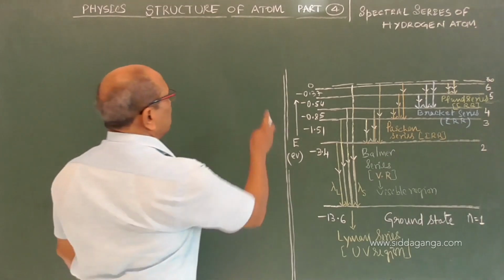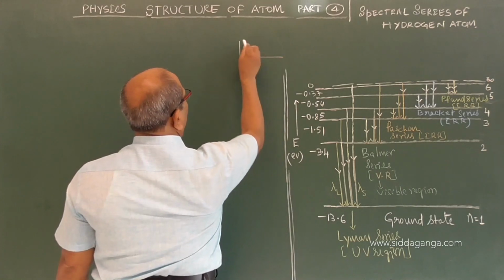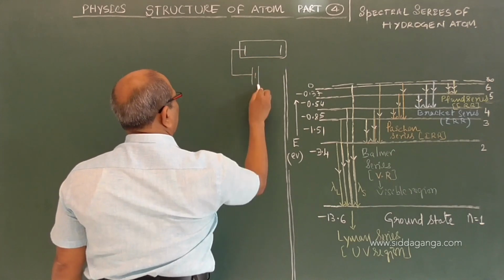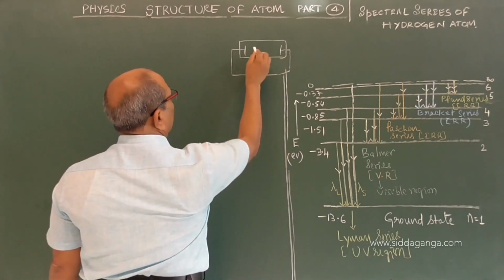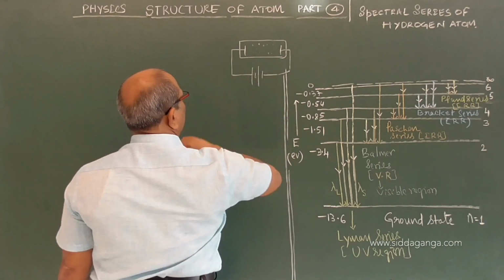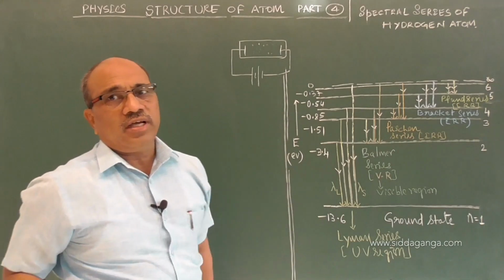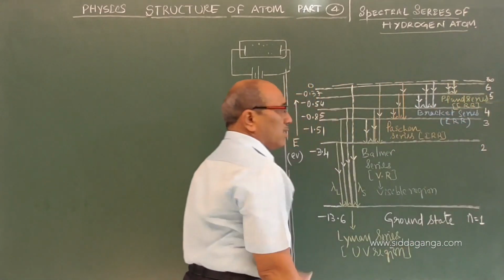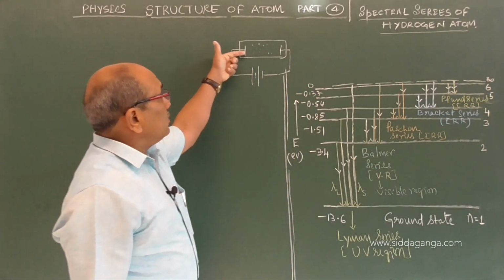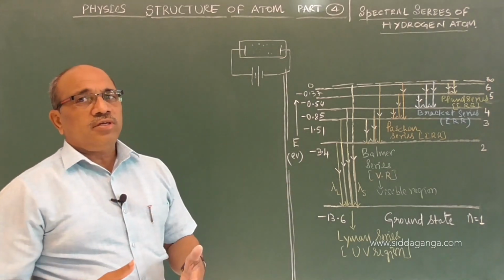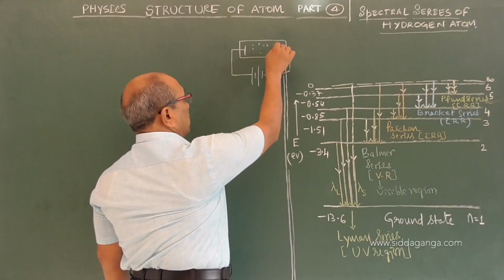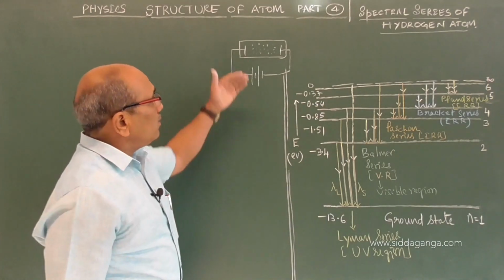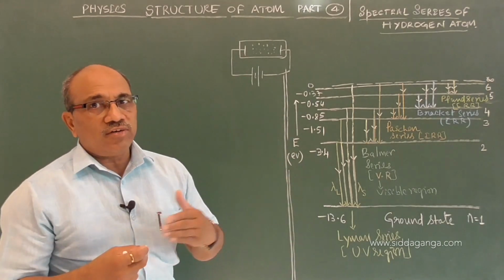We cannot take a single atom and excite it. So let us imagine that in a container we have taken hydrogen gas at very low pressure and we excite it electrically. When the atoms of hydrogen gain energy, they rise to different energy levels. Now we are going to discuss the spectral series of hydrogen atom. When we supply electrical energy, all the atoms cannot rise to the same energy level. They rise to different orbits, and while they return, they give different wavelengths.